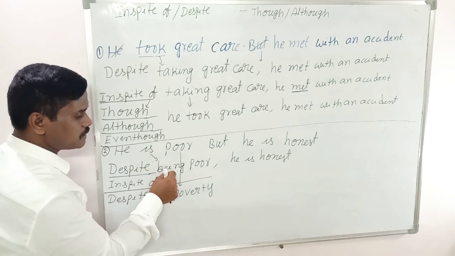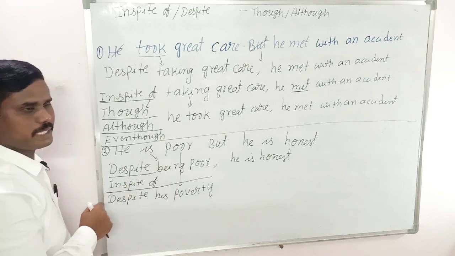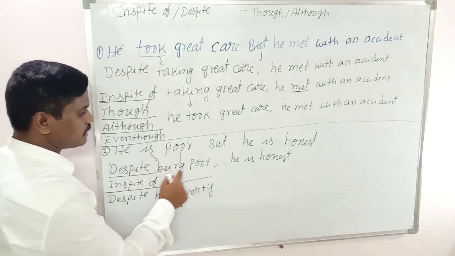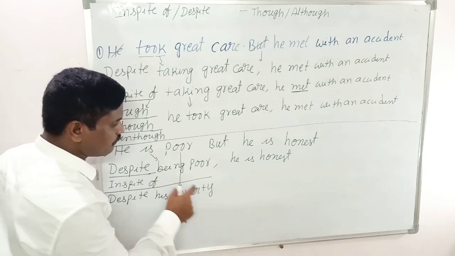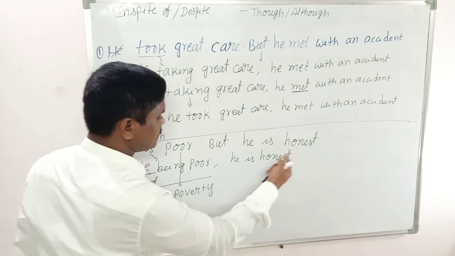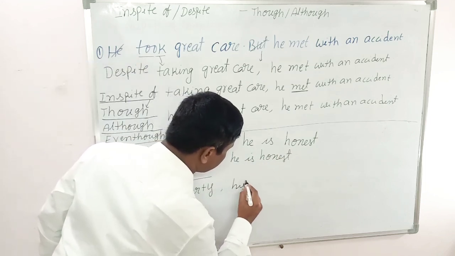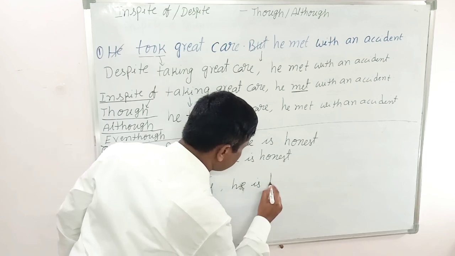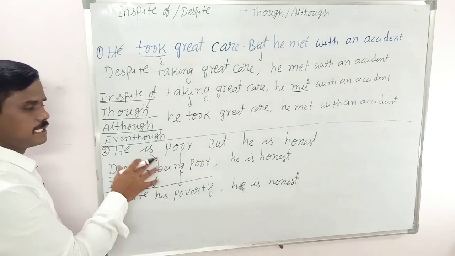Otherwise, directly use the verb 1 plus ing form. The be form changes to being. He is poor: despite being poor, in spite of being poor, or despite his poverty, in spite of his poverty. The main clause doesn't change, that is he is honest. Now they will give the sentence like this.